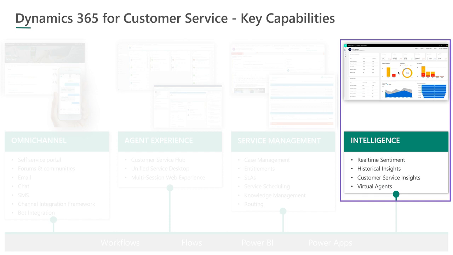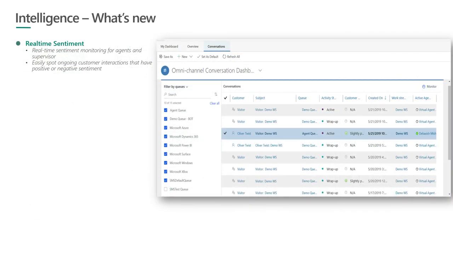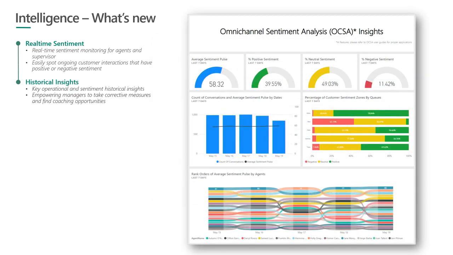Let's go to the intelligence side and talk about some of the investments that we have made. This is on the omni-channel side. We have enabled real-time sentiment that will be made available to the supervisor dashboard, which we talked about briefly. The next one is historical insights.